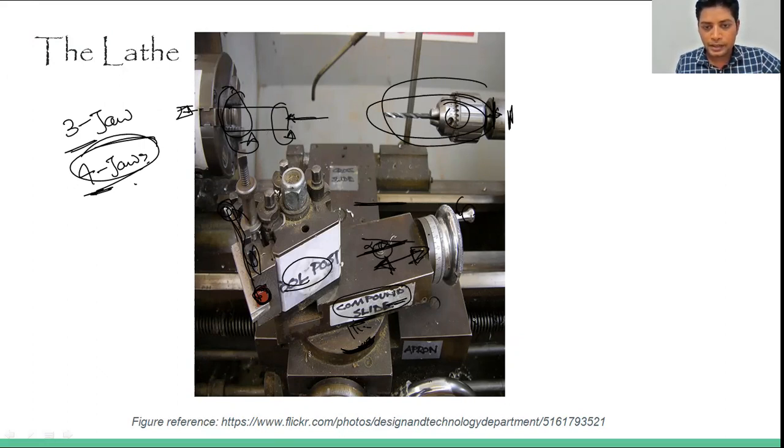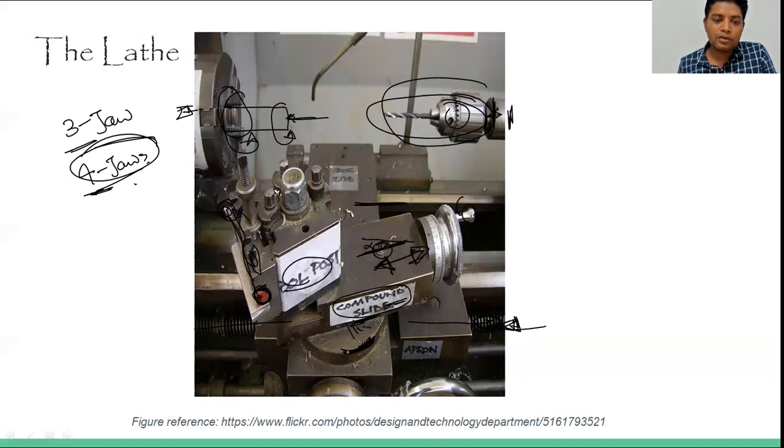Apart from that, you can see that this portion is the lead screw. This one is completely black, so maybe it's not visible. We use this lead screw when we are going for threading. If we want to make threads, that time we use this lead screw. Otherwise, this lead screw continues below, over which the apron is mounted. Apron or carriage we can say.